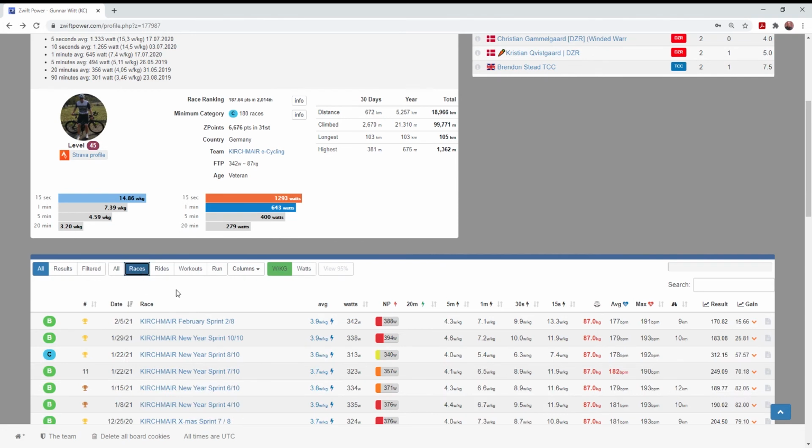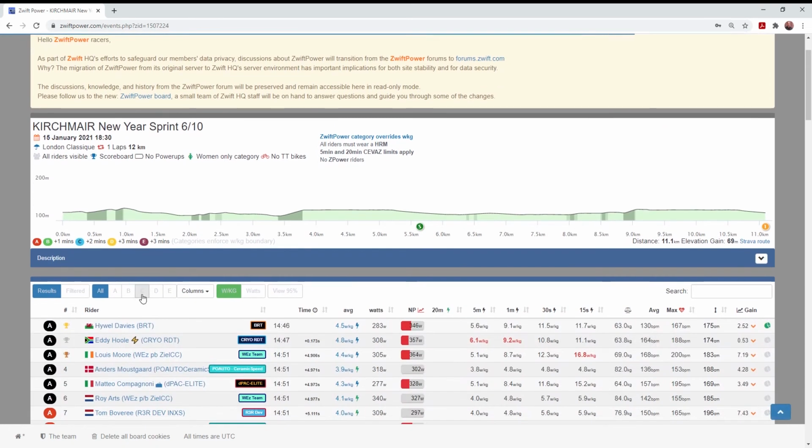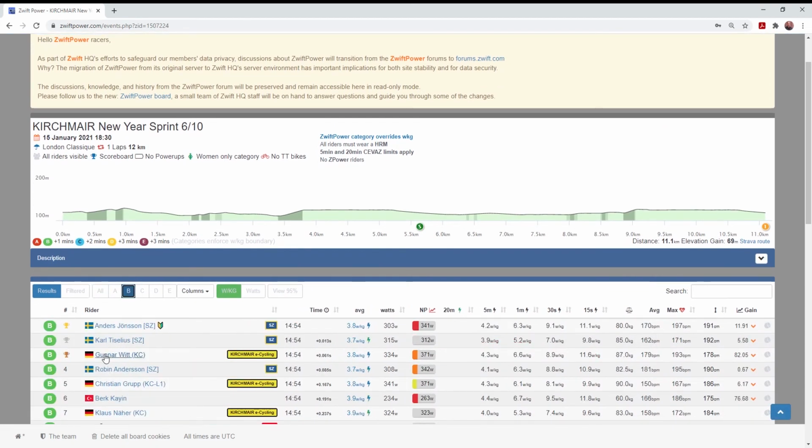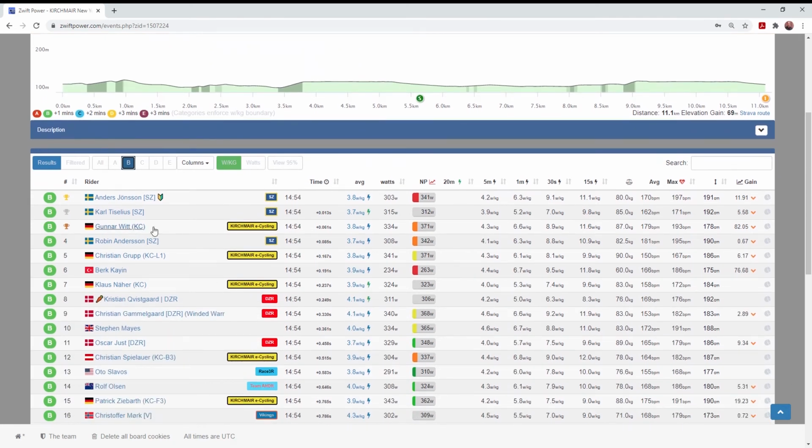Filter for races one more time. Let's take a look. Took third on this one. Filter. Here we are in third, 14.5. So these are all under the 20-minute limit to actually trigger an upgrade.